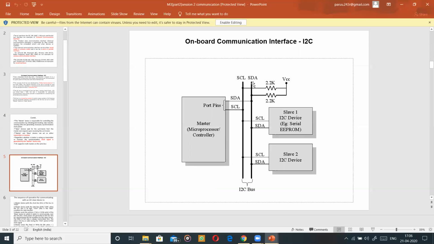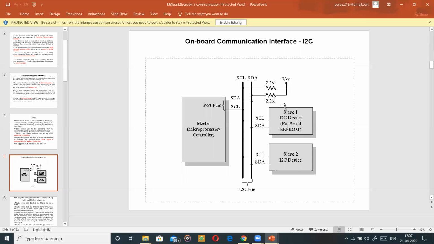Okay. As you see in between, you are seeing two lines. I hope all of you can see the SCL and SDA lines. You can see them connected from the master to the I2C bus. You can see the SDA and SCL lines going from the master to the SCL and SDA of the I2C bus. And the same thing is connected to the slaves also. I hope you got the entire picture of how the I2C architecture looks. So this is how the I2C communication interface looks. It has two lines, SCL for clock and SDA for data, and all the devices are connected to both of these wires.